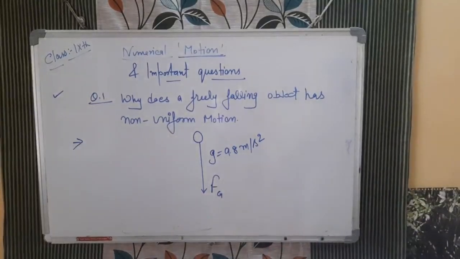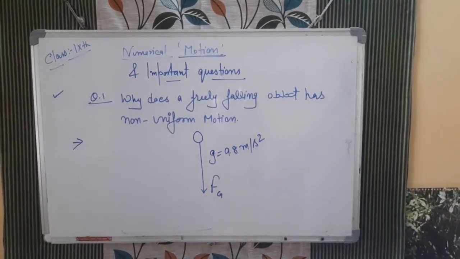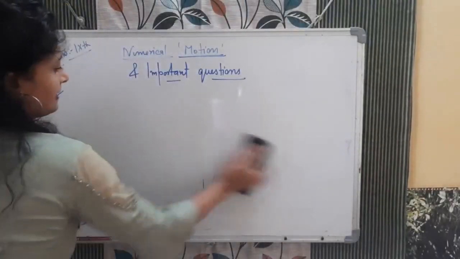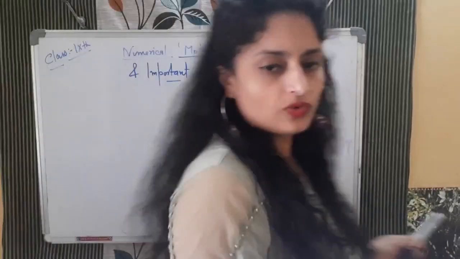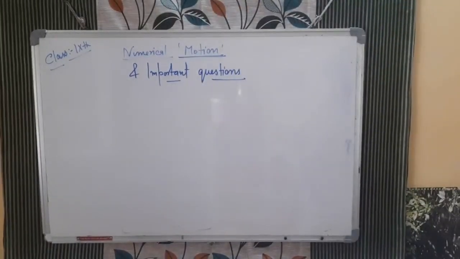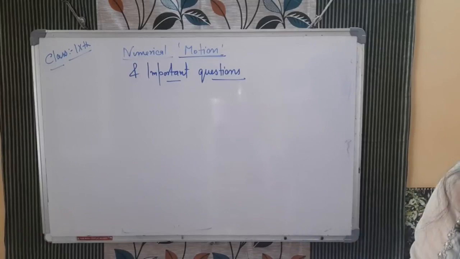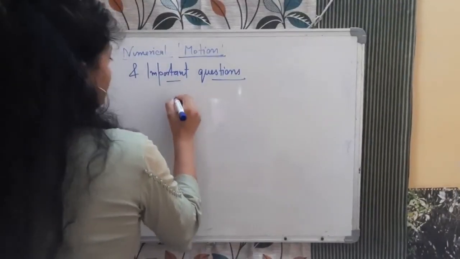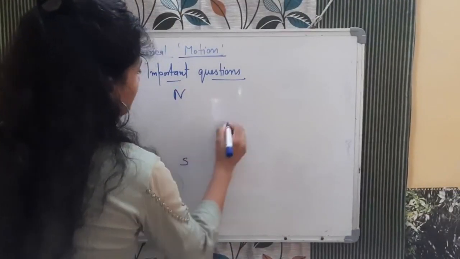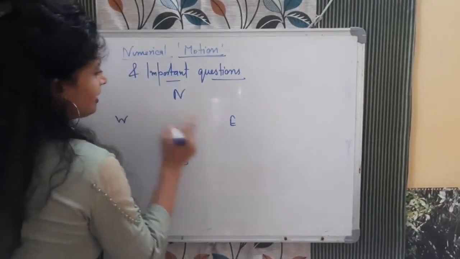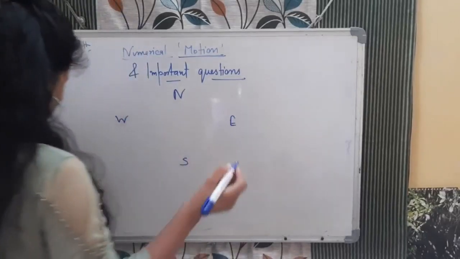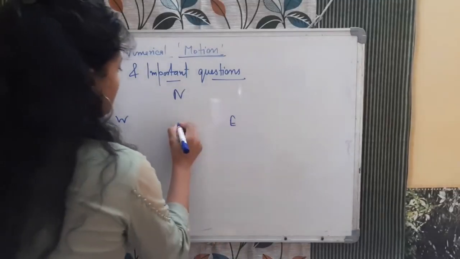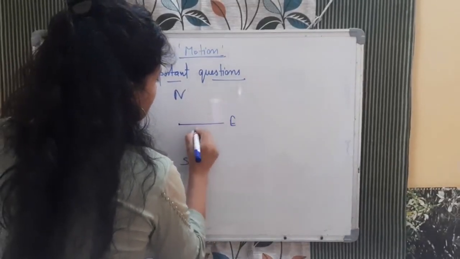Now let's move to the next question. A body is traveling in a straight line and it moves AB, that is 5 meter towards the east. I don't want to waste time writing the question on the board. Firstly we need to write all the directions: north, south, east, west. I remember it like this: this side West Bengal, so this side east. So the body moves AB, 5 meter towards the east.